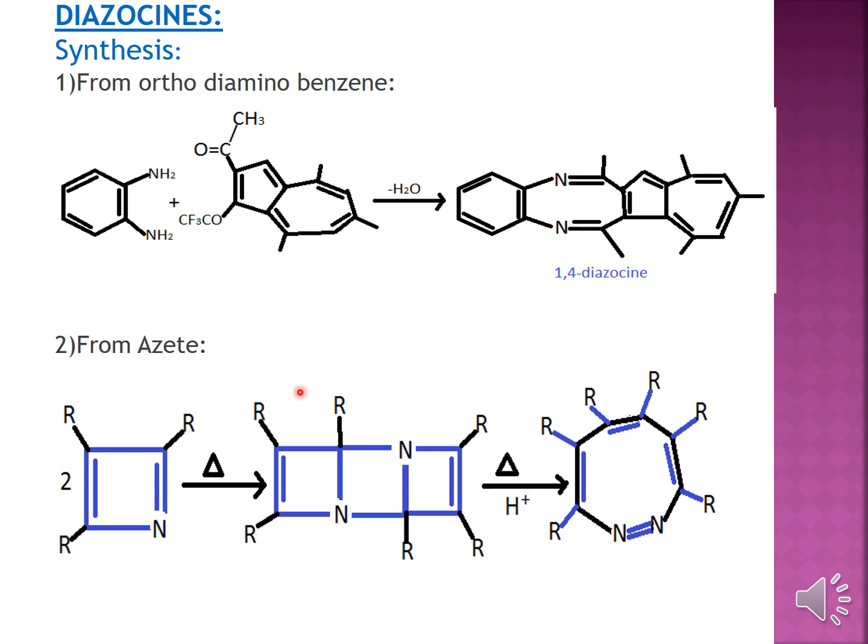And then from acid, it is this 4-membered ring, 2 molecules of your acid. Upon heating, thermolysis, you will form one ring structure over here. After the formation of this adduct, and again upon heating and protonation, this gets opened, and then a ring opening reaction takes place over here, resulting in the diazocine.